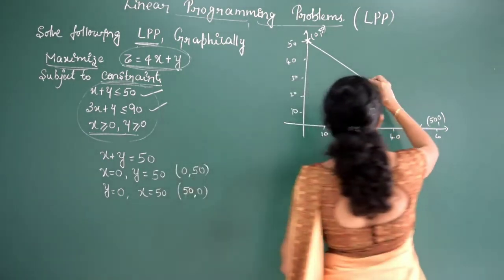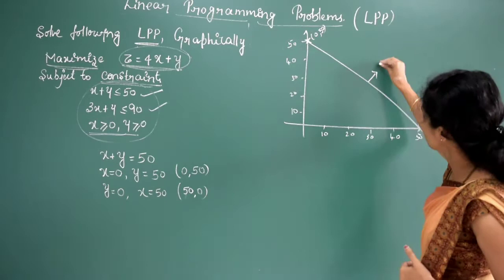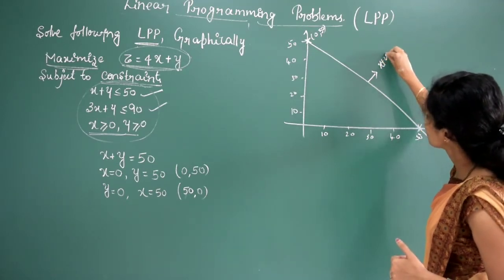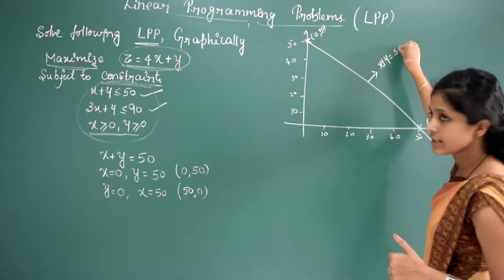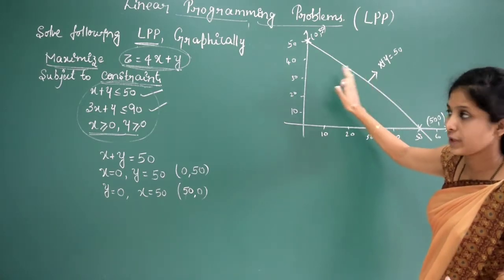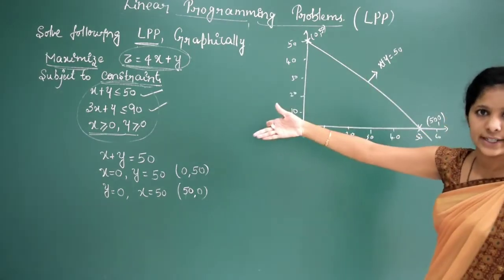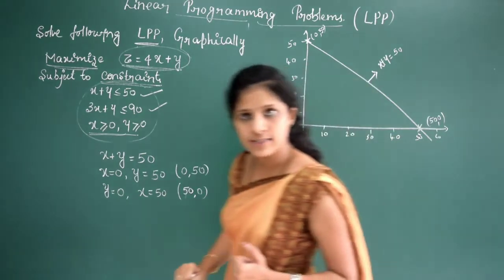After this you have to name this line. This is also important. So the line is x plus y is equal to 50. Is it clear? The line is x plus y is equal to 50. The inequality is less than or equal to 50, then you have to find the region. That is for the first inequality.